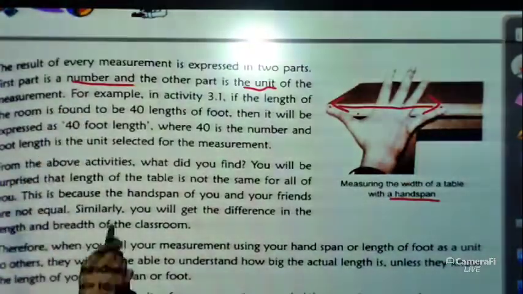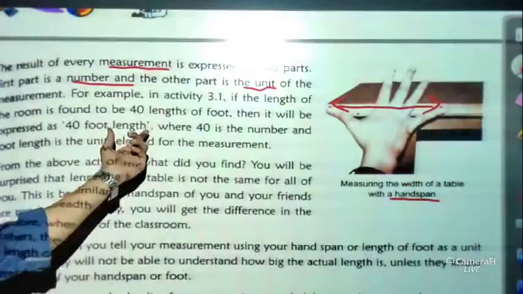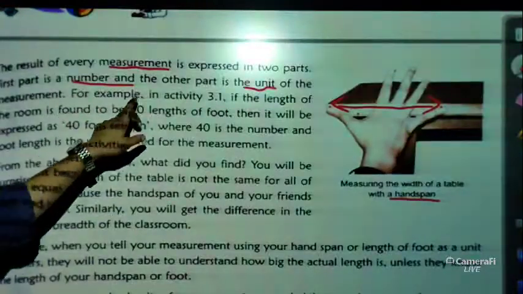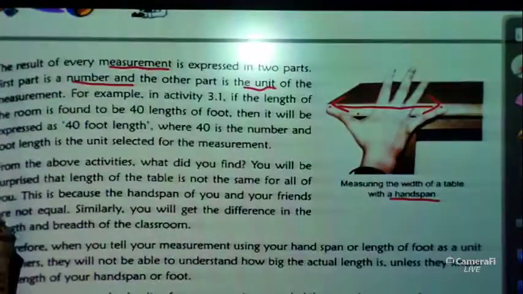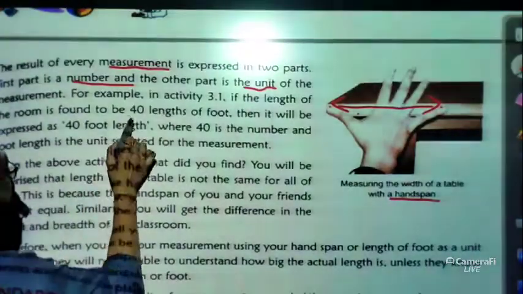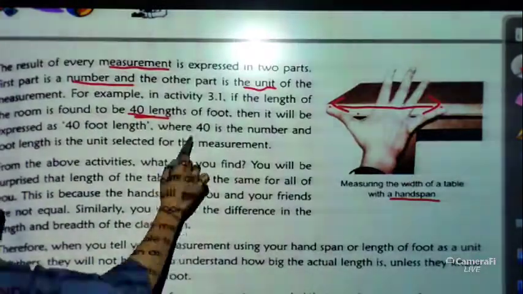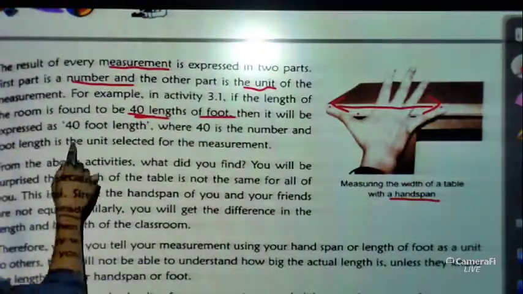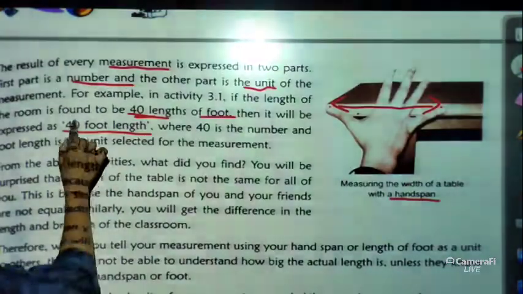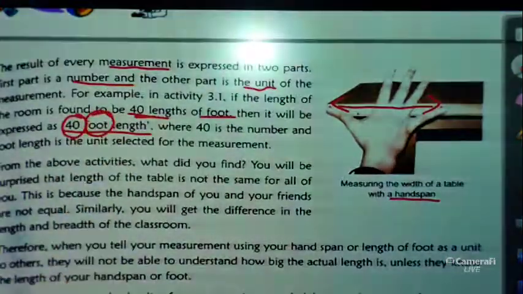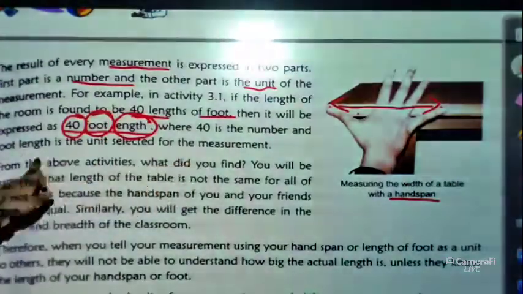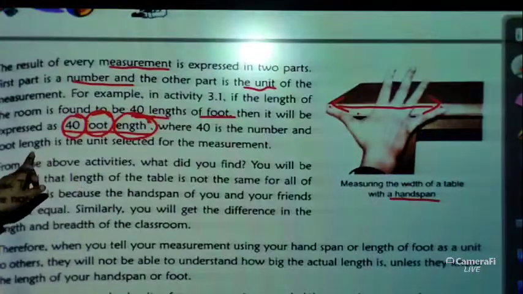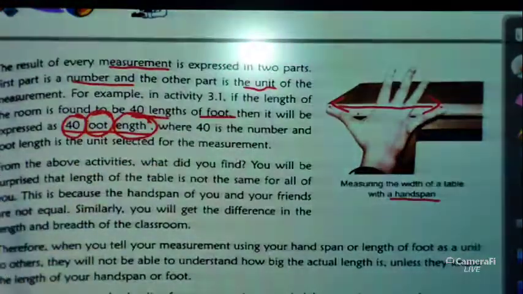Now we have discussed that to measure anything, in every measurement, we need two parts. The first part is a number and the second part is a unit. For example, in activity 3.1, if we want to find out the length, then it will be 40 foot lengths. So you can see here 40 is the number and foot length is the unit, and we are measuring the length. Foot length is the unit selected for the measurement. So unit is very much important.